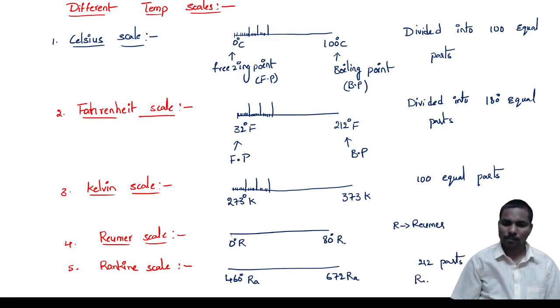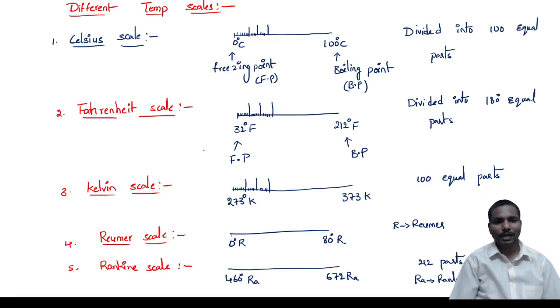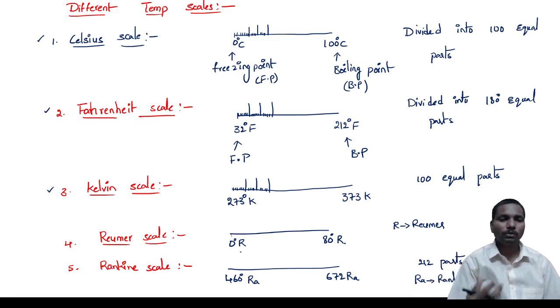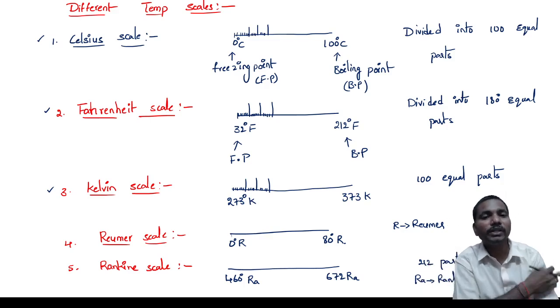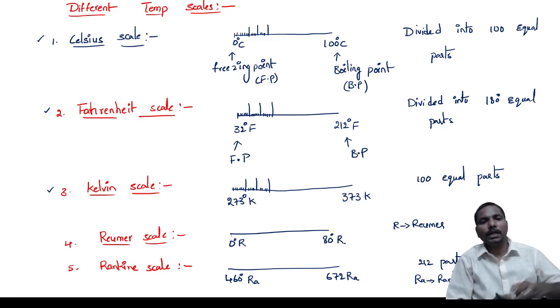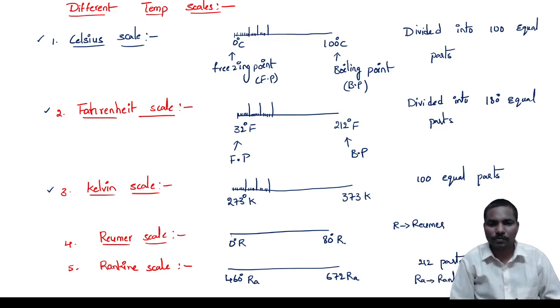Okay, RA means Rankine. So these are the 5 scales we have. Of these, the first 1, 2, 3 are very important. Okay. So coming to, is there any relationship between these temperature scales? Yes, we have. From that relation, we can convert any one scale to another scale.